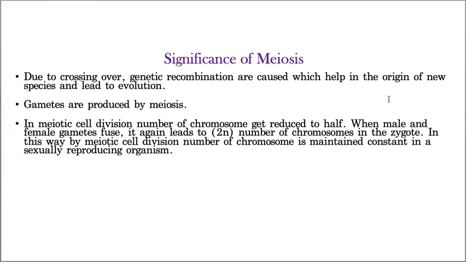Now, let us take the conclusive part of meiosis. What is the significance of meiosis? Meiosis helps in genetic recombination, crossing over. Crossing over results in the exchange of genetic material between two homologous chromosomes. That's why we are different from our parents, and it results in the production of gametes. Because of meiosis, the number of chromosomes is maintained constant from one generation to another generation. So this is the significance of meiosis.